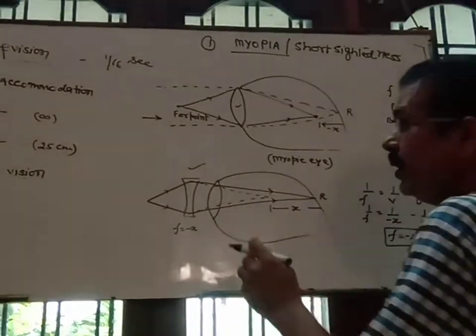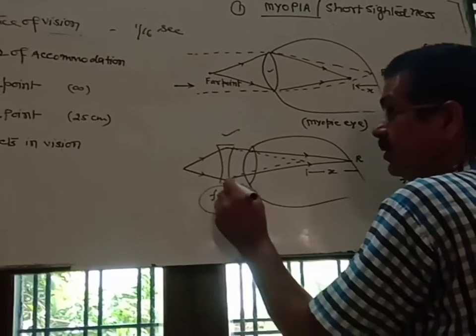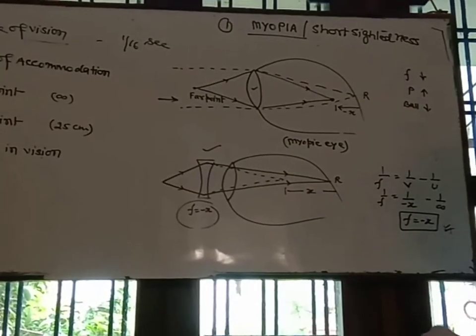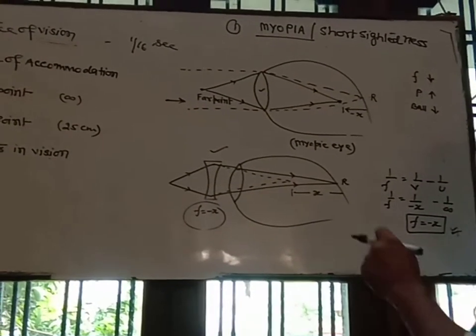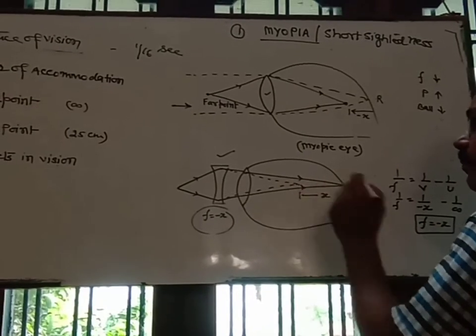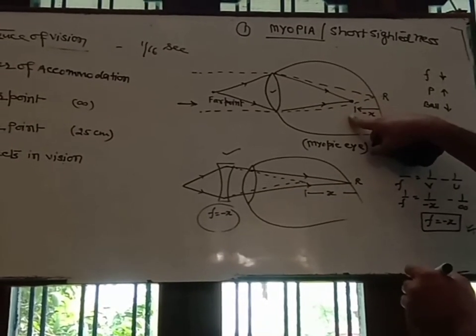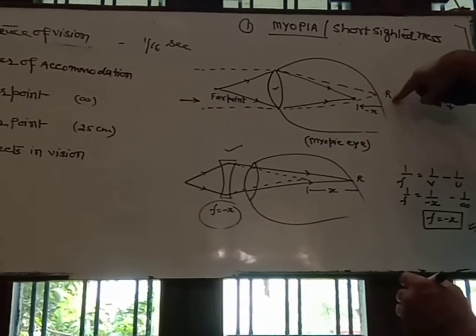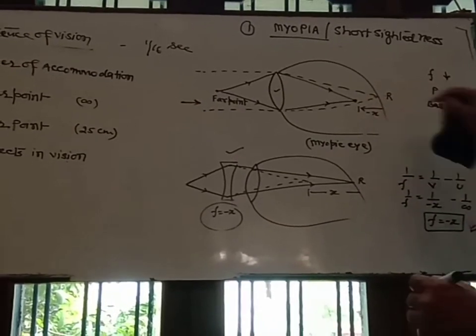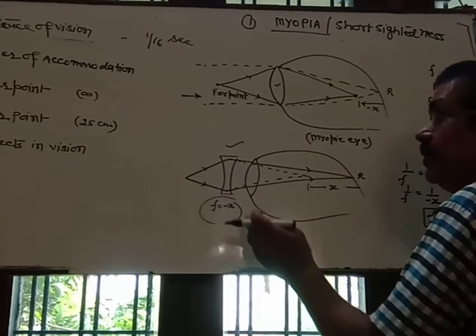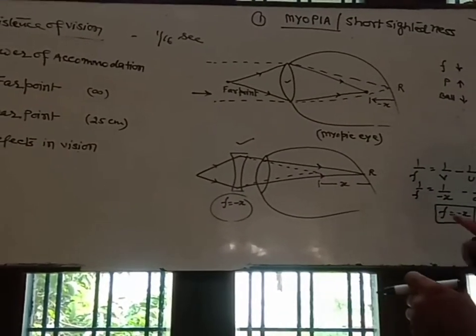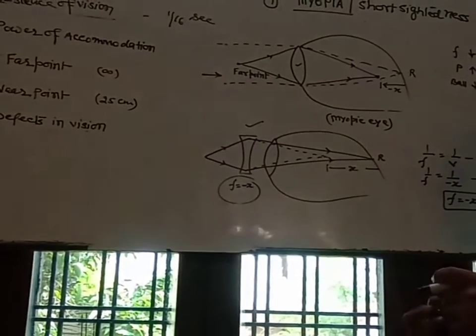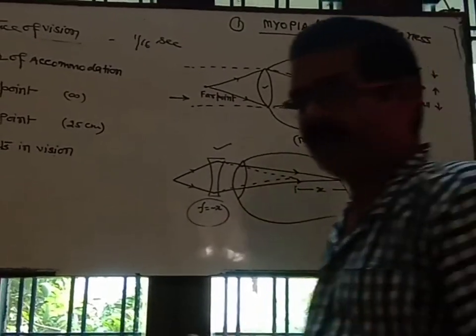It means the focal length of the concave lens which is used to correct myopia should be equal to the distance of the image formed due to myopia from the lens. Suppose the distance during myopia is 25 centimeter. So the focal length of the concave lens used to correct myopia should be minus 25 centimeter. Clear? So that is myopia.